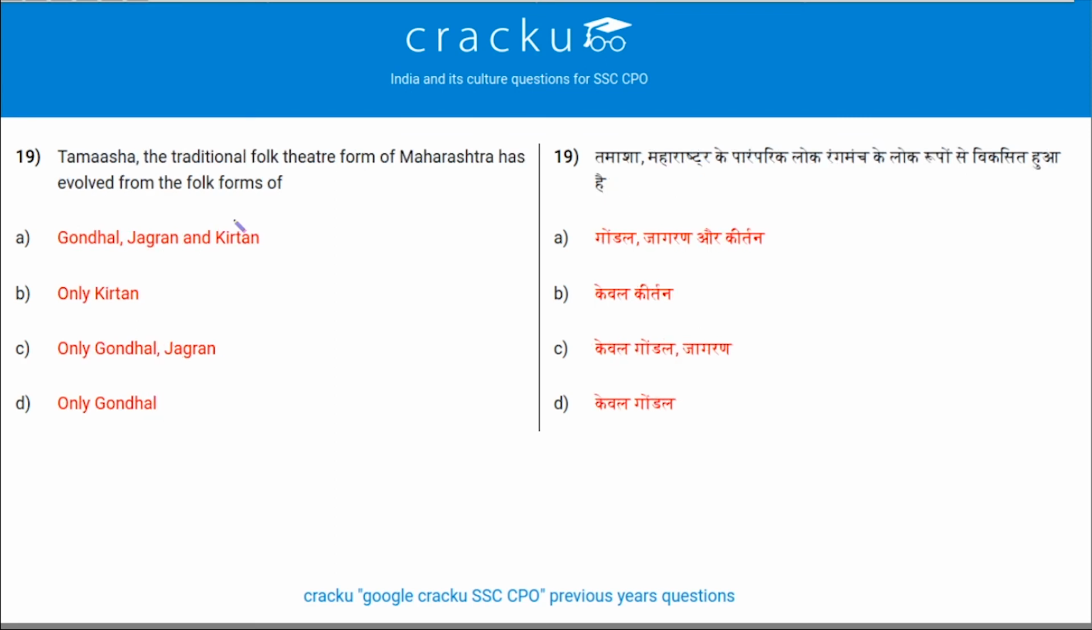Next question. Tamasha, the traditional folk theatre form of Maharashtra, has evolved from the folk forms of Gondhal, Jagran and Kirtan. So option A is the correct answer.